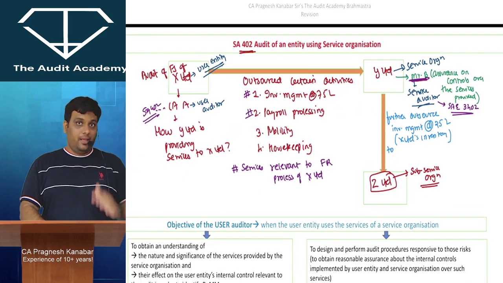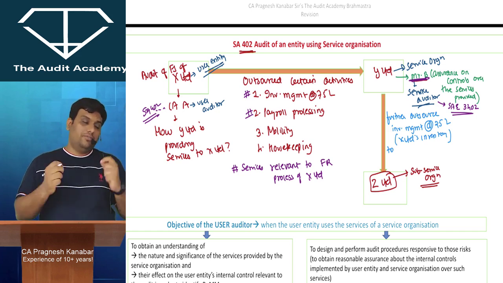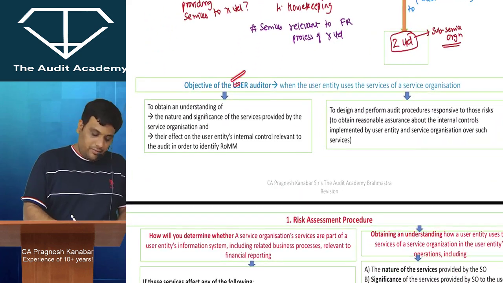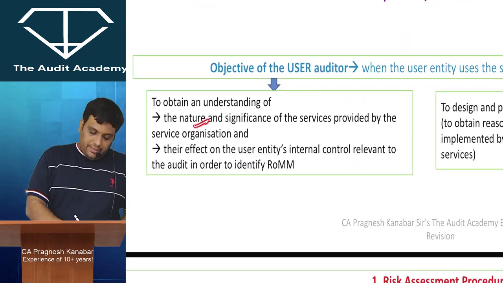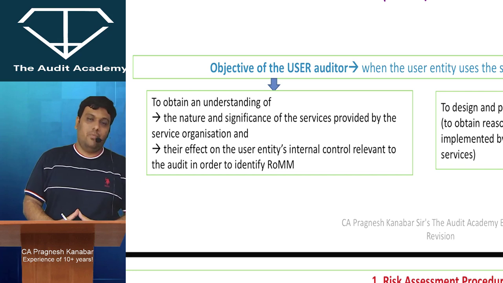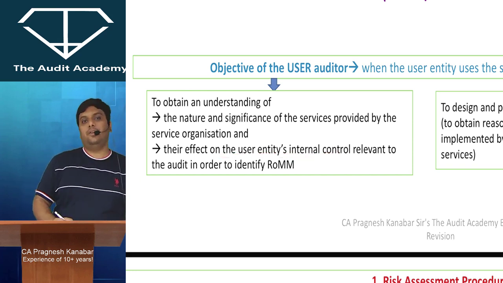All right. Now listen to me. Don't forget your character over here. You are the user auditor, auditor of the financial statements of the user entity. What will be your objective? Your objective will be first to understand the nature and significance of the services that are being outsourced: what kind of services the service organization is providing, and how important it is for the user entity's internal control.